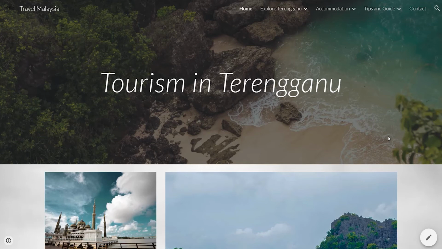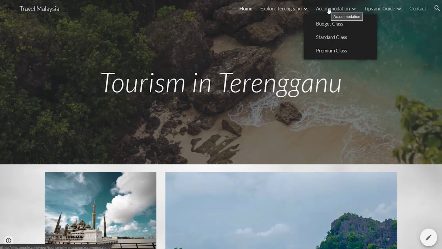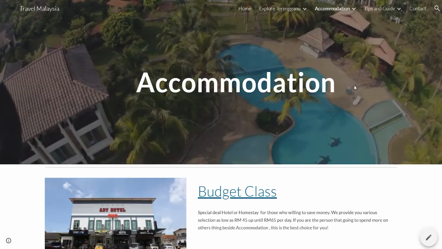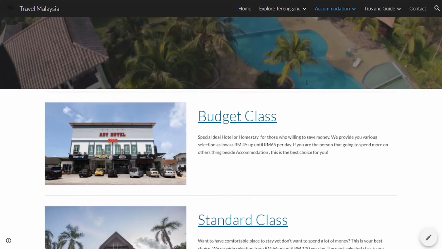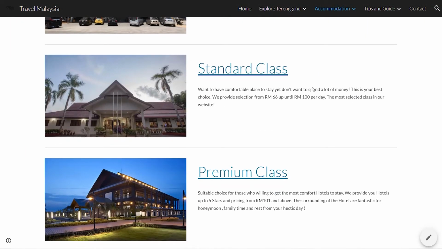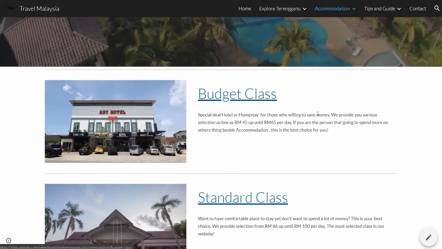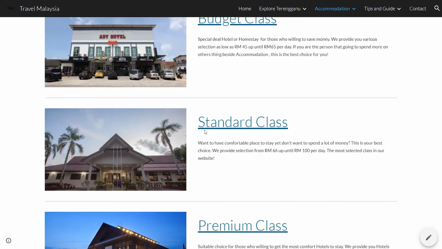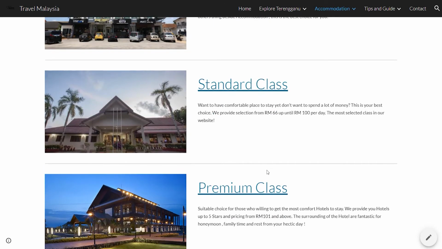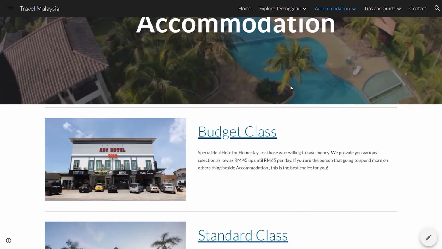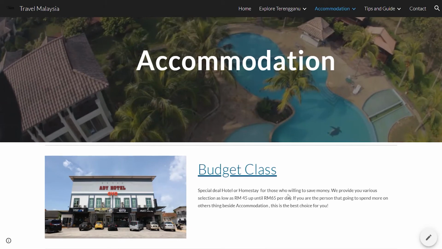For my part, I'm going to explain about the accommodation site, which is here. To go to the site, you can just enter here, and within this accommodation site, we have three possible choices: the budget class, the standard class, then the premium class for accommodation at a hotel or homestay.